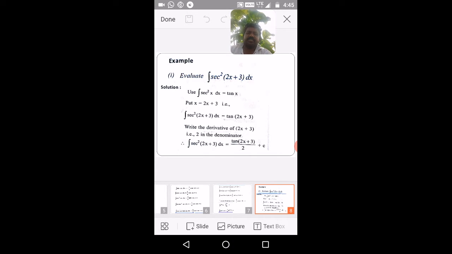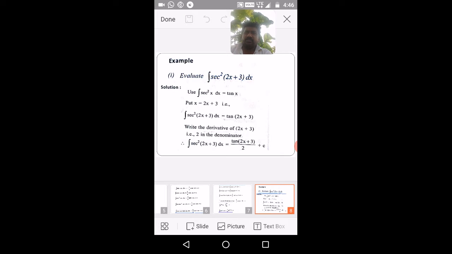How can you evaluate the integration of sec square 2x plus 3 dx? Of course, just now we discussed the formula: integration of sec square ax plus b dx is tan ax plus b by a plus c. So the answer should also be here. Comparing 2x plus 3 with ax plus b, you have a equals 2, so it is 1 by 2 tan 2x plus 3 plus c. It is direct by using the formula, but using the substitution method you may also solve this question.